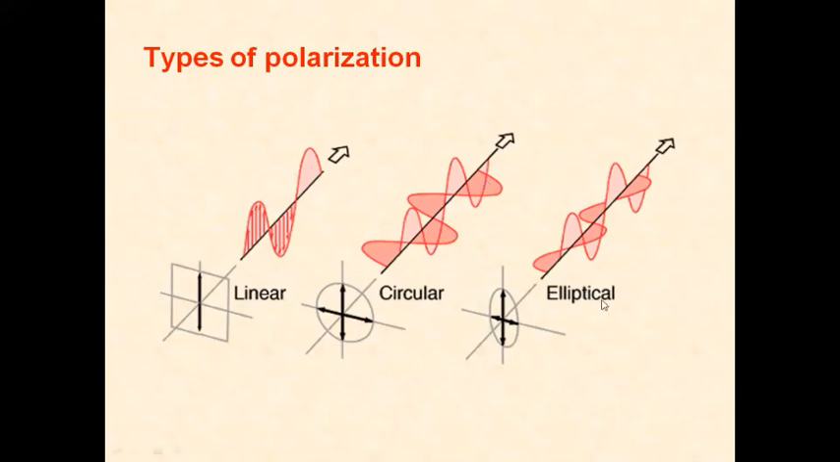Elliptical polarization is very similar to circular polarization, but the two waves are of unequal magnitudes. One wave is produced by a vertical antenna, the other by a horizontal antenna, of unequal magnitudes but phase shifted by 90 degrees. So the path traced by the wave is in the form of an ellipse. It follows an elliptical path.